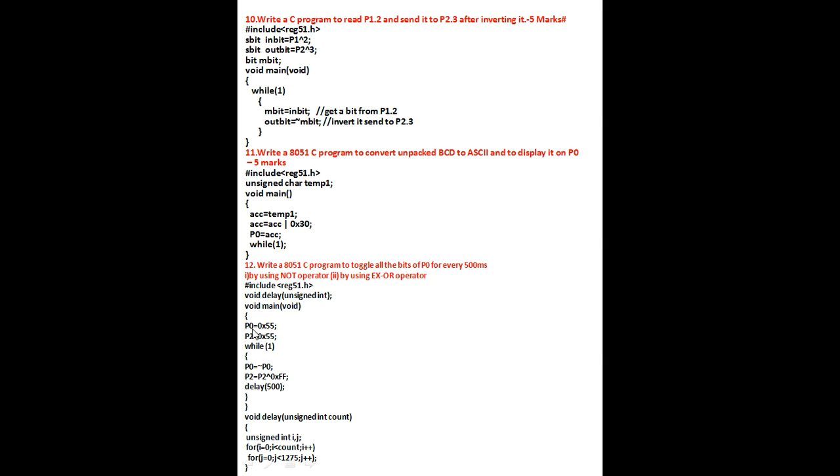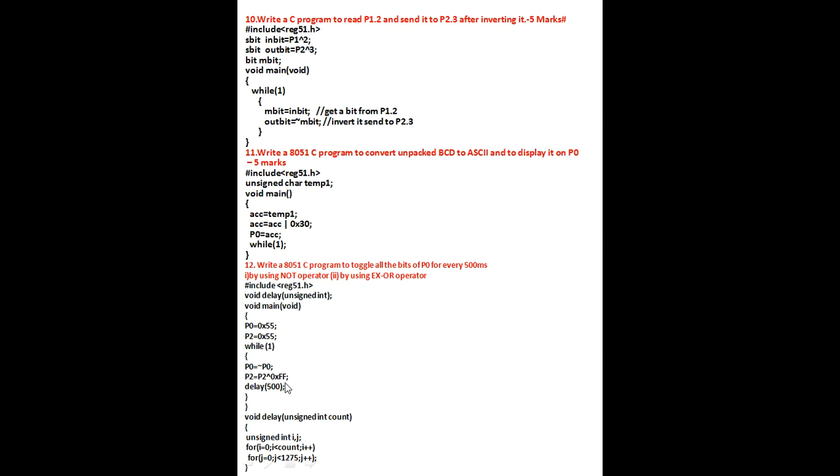Next enter the program. P0 is equal to 0x55, P2 is equal to 0x55. Next while(1), always 1. Next P0 is equal to invert of P0, that is using the NOT operator. Another one, P2 is equal to P2 XOR 0xFF, using the XOR operator. Both are done. Delay of 500 millisecond. With this delay, these two ports are going to toggle. Finally, this is the program to toggle all the bits of P0 every 500 millisecond.